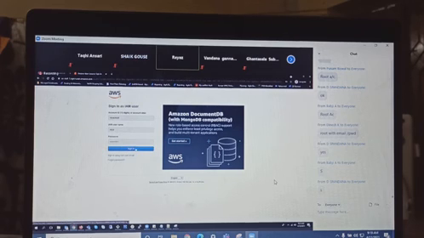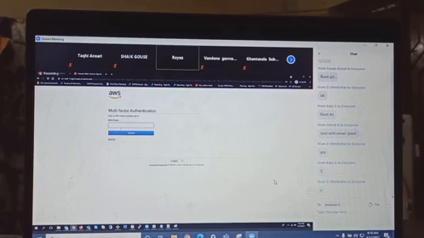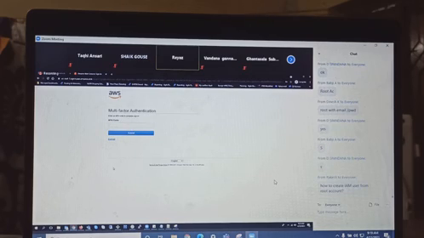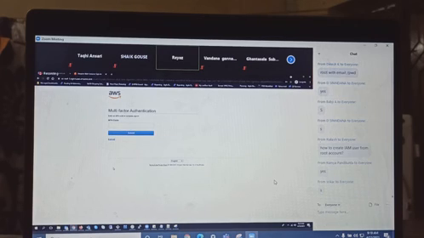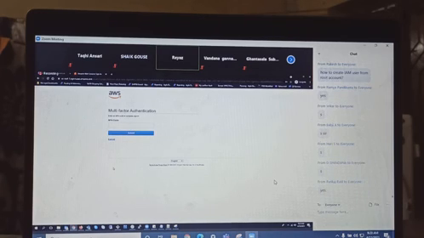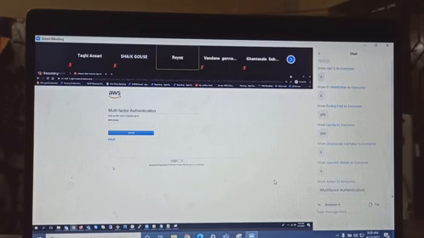I'm clicking on sign in. And here you see the MFA code. Do you remember that we discussed the MFA code? So now you should have your Google Authenticator installed on your phone. Don't worry, I'll tell all those things.